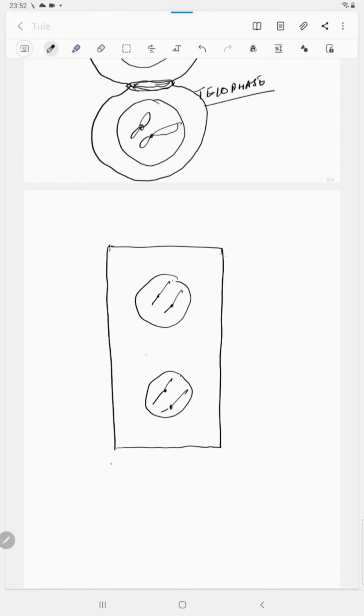There has to be a cell wall in the middle. The process starts with the accumulation of some Golgi vesicles as well as endoplasmic reticulum vesicles over here. The accumulation of Golgi bodies and endoplasmic reticulum along with some proteins and microtubules is called phragmoplast.